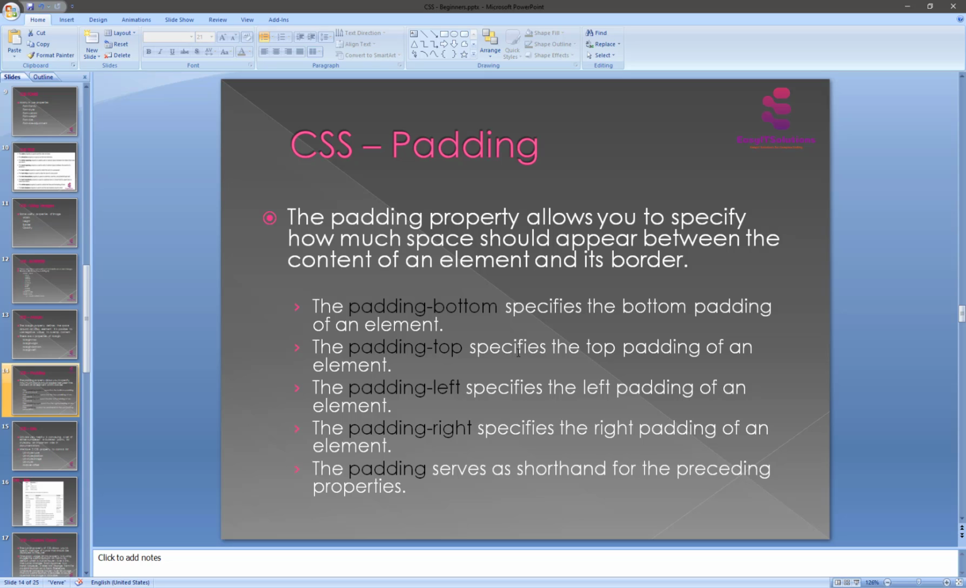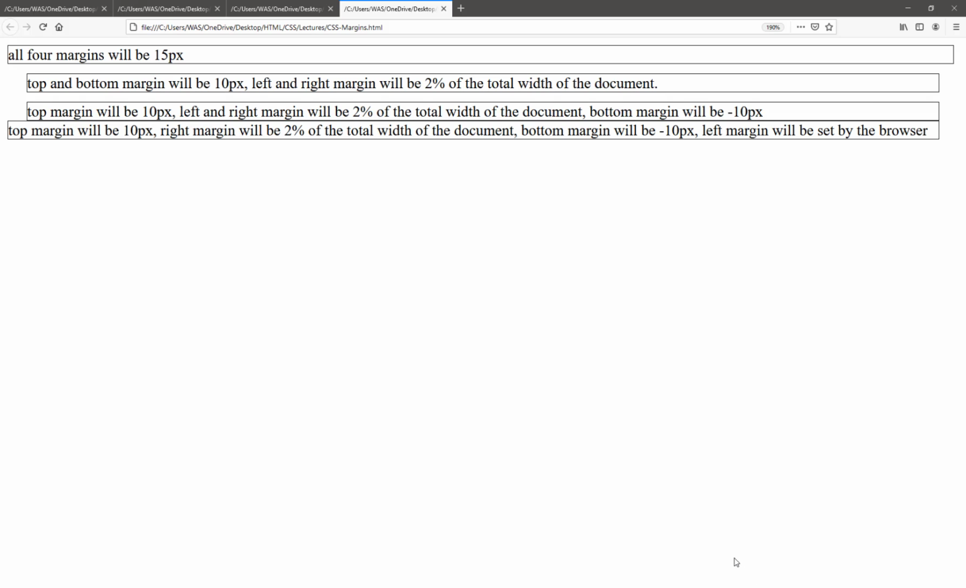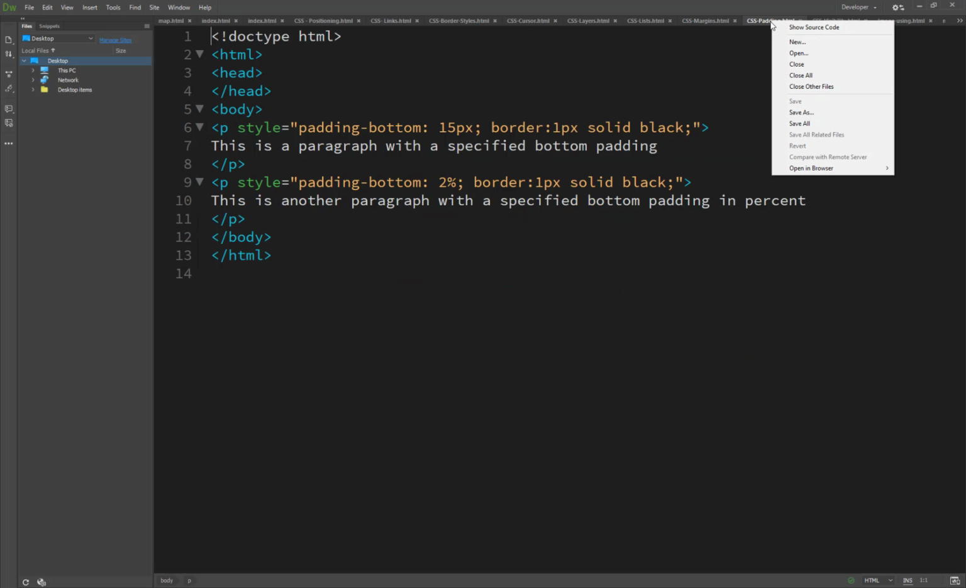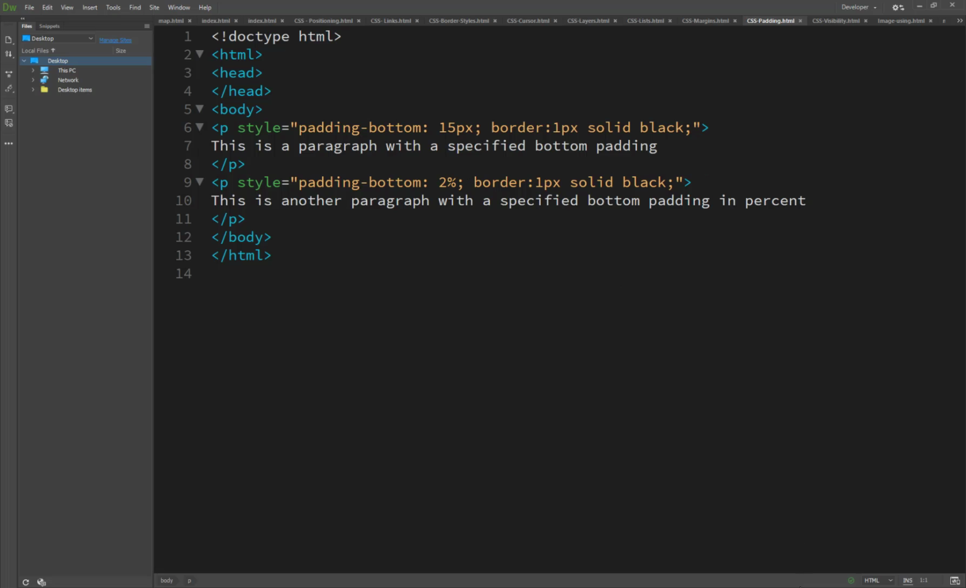Padding-bottom specifies the bottom padding of an element, and padding-top specifies the top padding of an element. The value of this property should be either a length, a percentage, or the word inherit. If the value is inherit, it will have the same padding as the parent element. If a percentage is used, it is relative to the containing box. Here we see and understand how it works, and this is the margins.